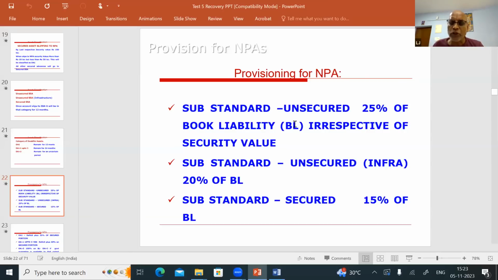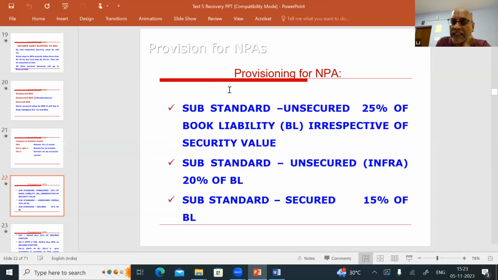Whenever an unsecured advance slips to NPA, it will go to unsecured substandard. Whenever an unsecured infrastructure loan slips to NPA, it will go to unsecured infrastructure substandard. Whenever a secured advance slips to NPA, you will classify it as secured substandard.